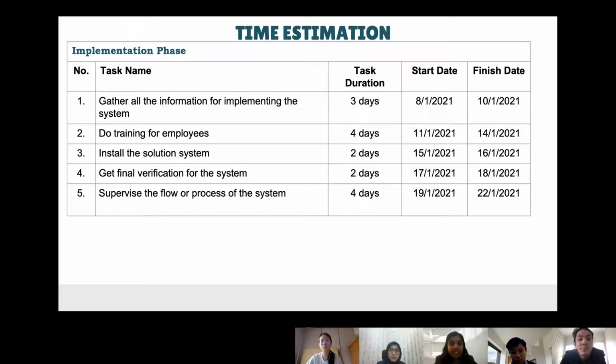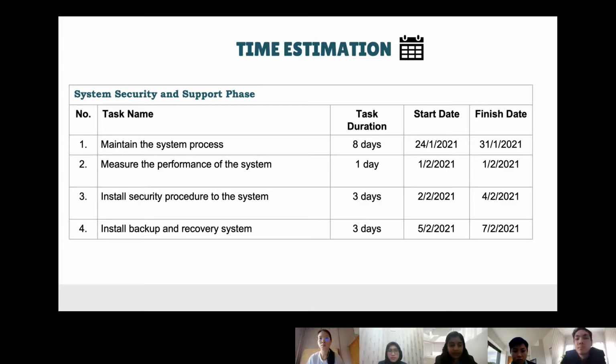We will gather all the information for implementing the system. We will do training for employees, install the solution system, get final verification for the system, and supervise the flow or process of the system. And the last phase is system security and support: to maintain the system process, measure the performance of the system, install security procedures to the system, and install a backup and recovery system. We estimate that there might be some adjustments later when we come to these phases.